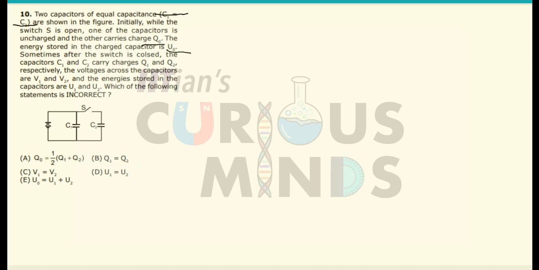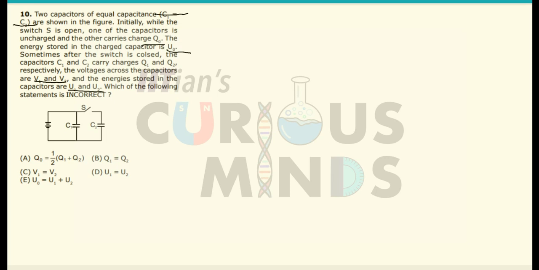Sometime after the switch is closed, the capacitors C1 and C2 carry charges Q1 and Q2 respectively, the voltages across the capacitors are V1 and V2, and the energies stored in the capacitors are U1 and U2. Which of the following statements is incorrect? We have to find out which is incorrect.